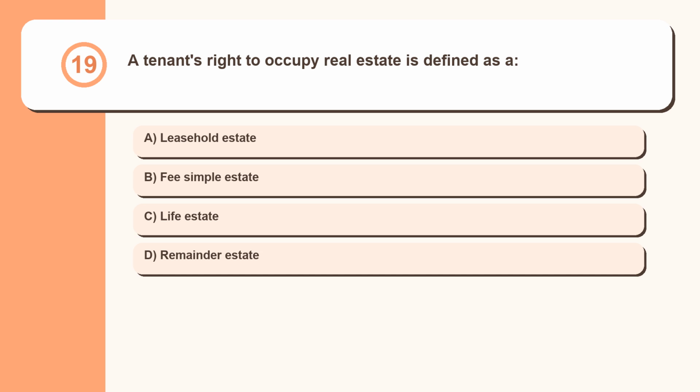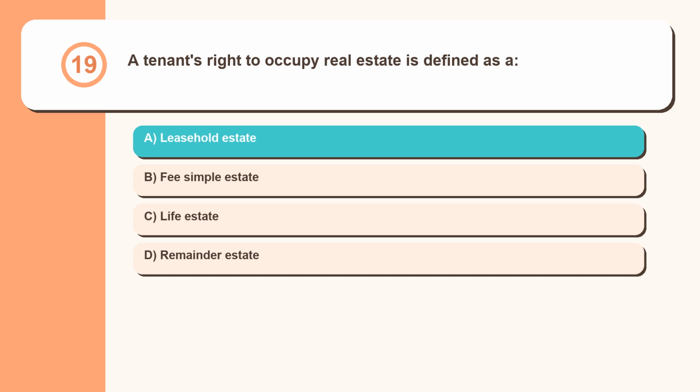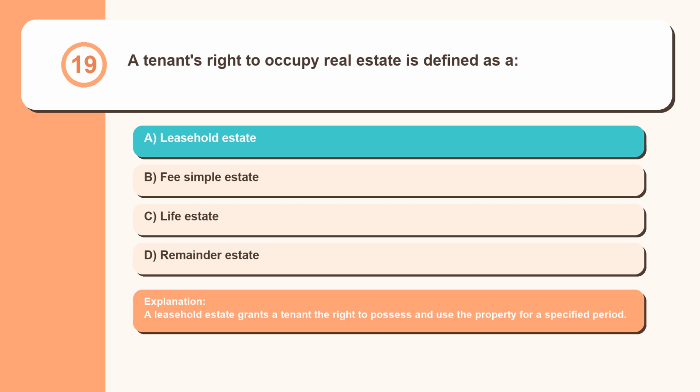Question 19. A tenant's right to occupy real estate is defined as a leasehold estate, fee simple estate, life estate, remainder estate. A leasehold estate grants a tenant the right to possess and use the property for a specified period.